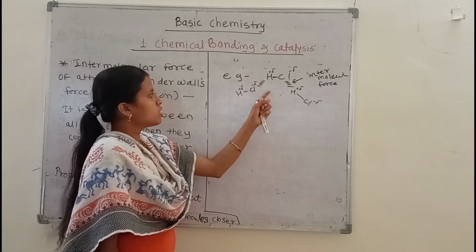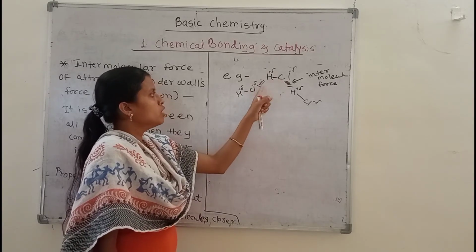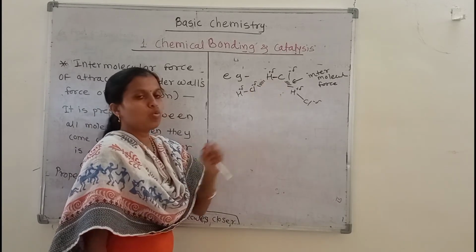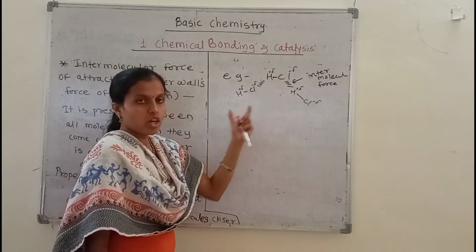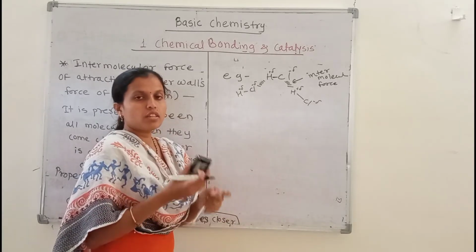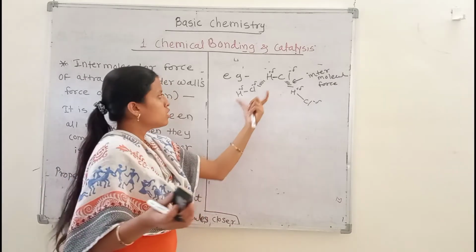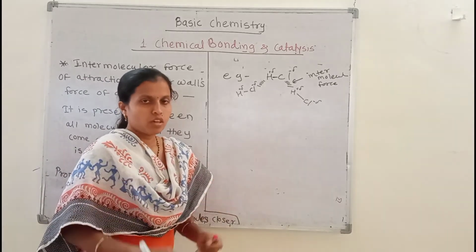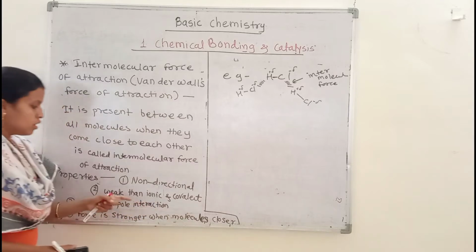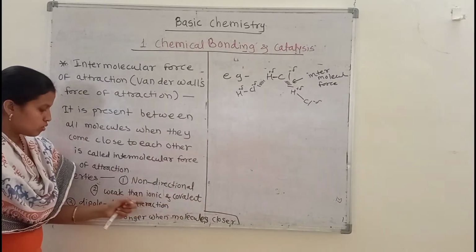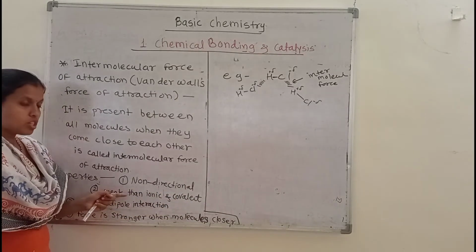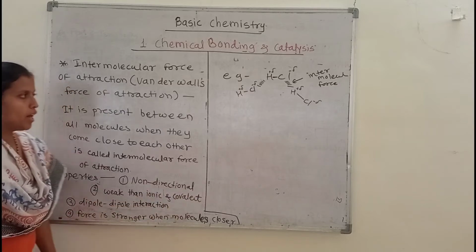I already told you this force of attraction is weak. When the molecules are close to each other, this force increases. When the molecules are far from each other, this force is less. So this force of attraction is weaker than ionic and covalent bonding.